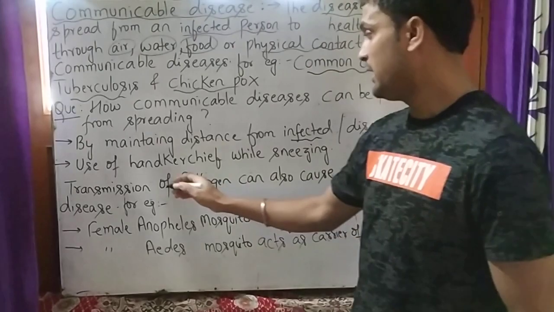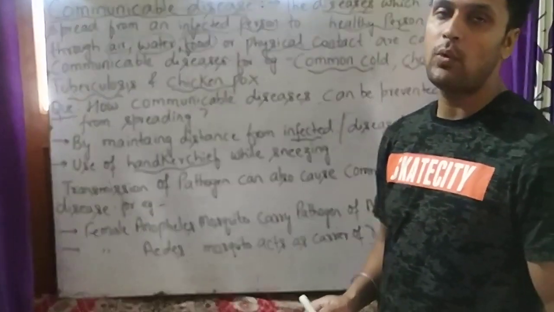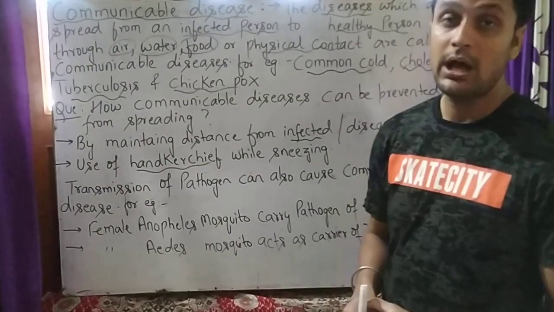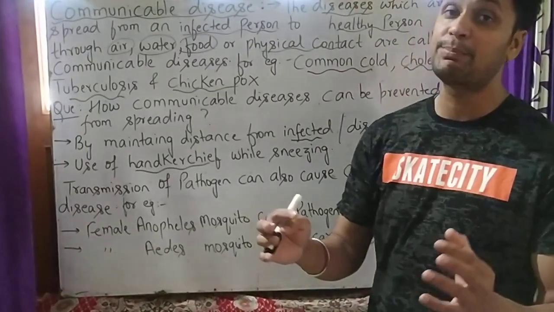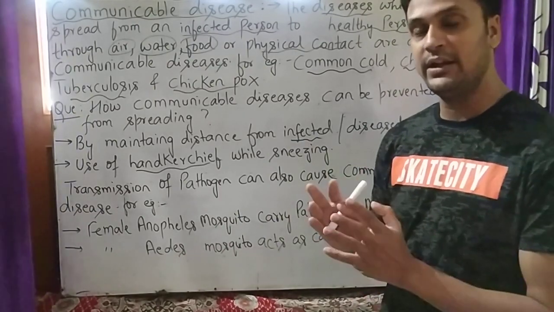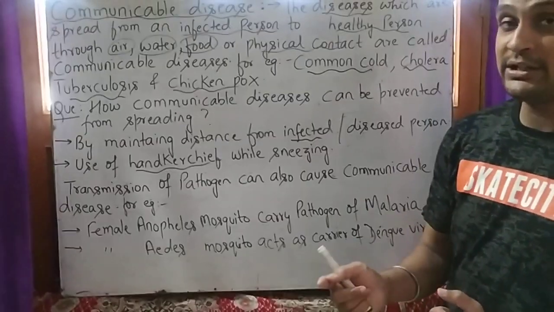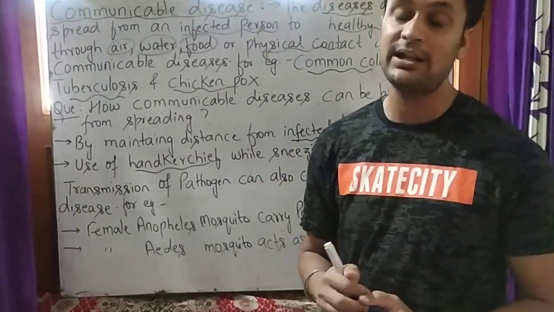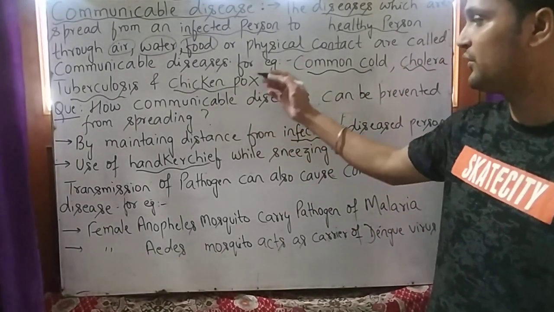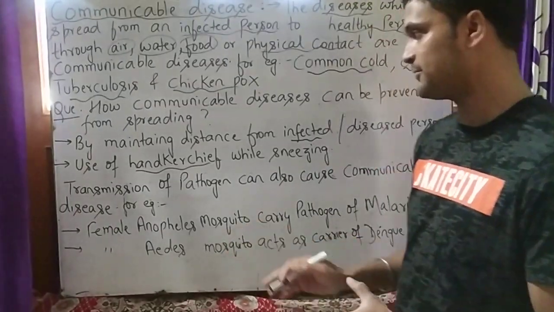Our second example is use of a handkerchief while sneezing. Student, what happens when an unhealthy person sneezes? Thousands of droplets spread in the air, and those droplets carry virus. And when they come in contact with a healthy person, these viruses enter the body of the healthy person and cause diseases like common cold, cholera, tuberculosis, and chickenpox, and the person gets infected.